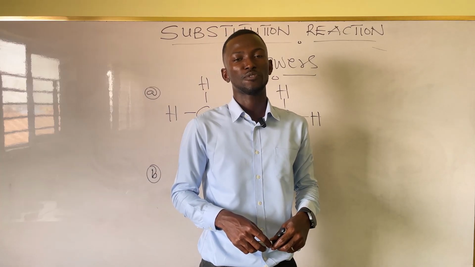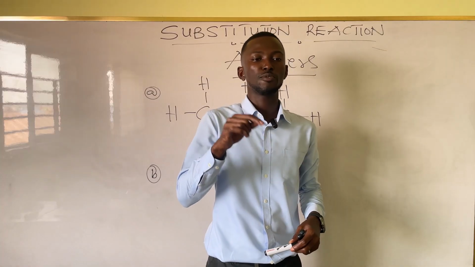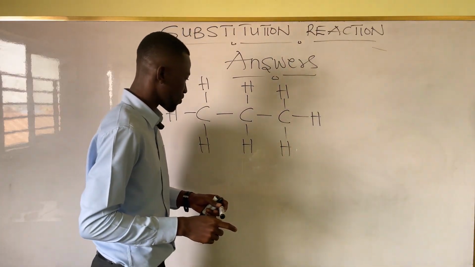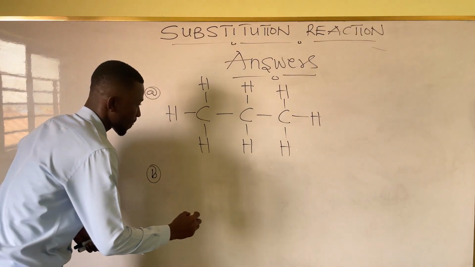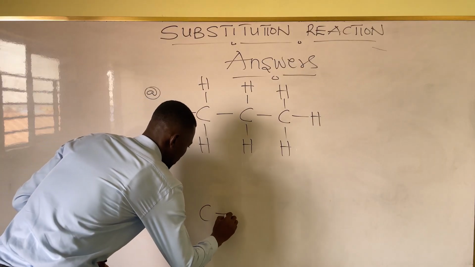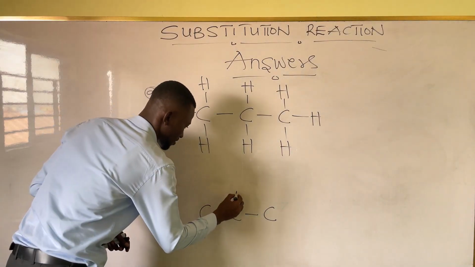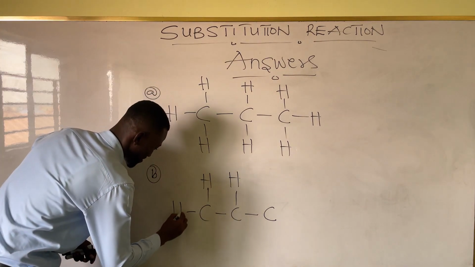Good. Which type of reaction? Substitution reaction. Good. So the bromine replaces one of the what? Hydrogen. So how do we draw bromopropane? The same carbon single bonded to carbon, hydrogens all around except in any spot we want. Yes, any spot.